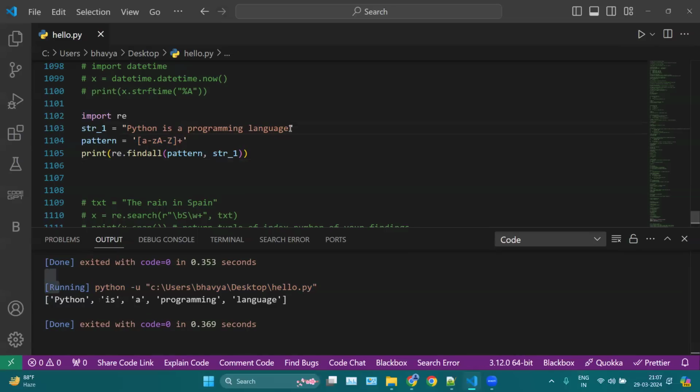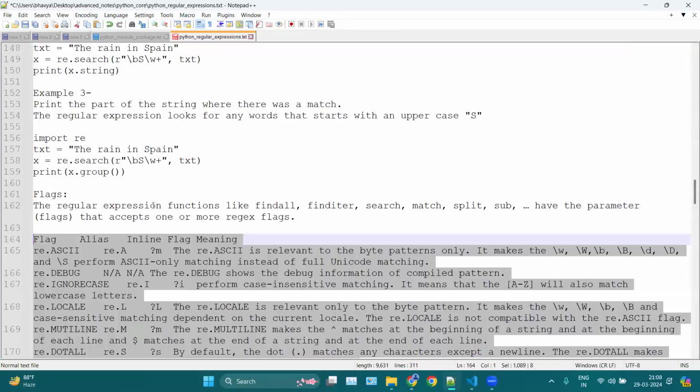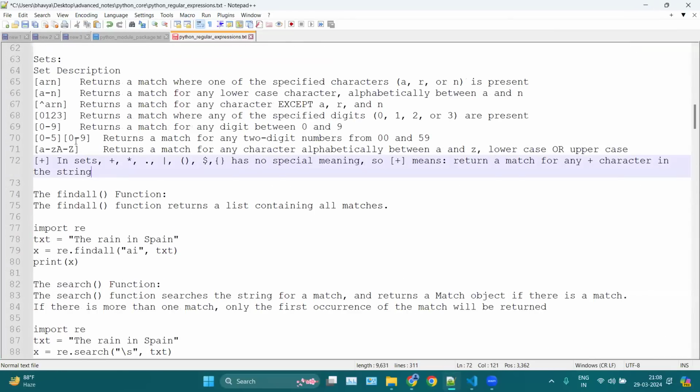Even you can mention numbers here like 00. So this will ignore numbers and it will print the rest. Now you can see we have mentioned 00, so this will ignore Python 00 and the rest is printed. But if you mention 0 to 9 here, so this will also include numbers. For example, here you can mention numbers, you can mention uppercase or lowercase, etc.